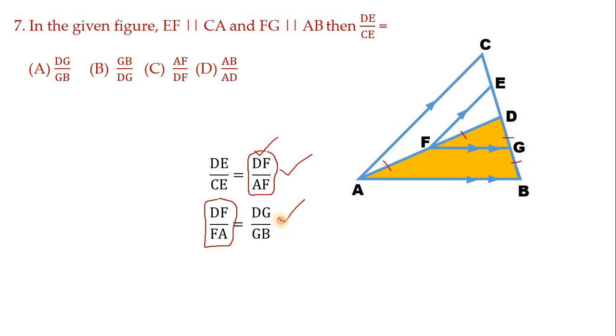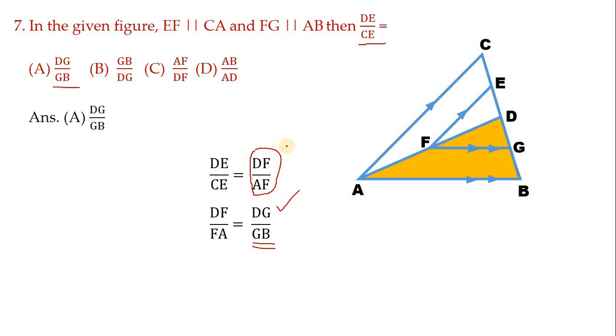This is equals to DG by GB. Hence this I can replace by this. This gives the exact answer for us. So DE by CE equals to DG by GB. So it is option number A.